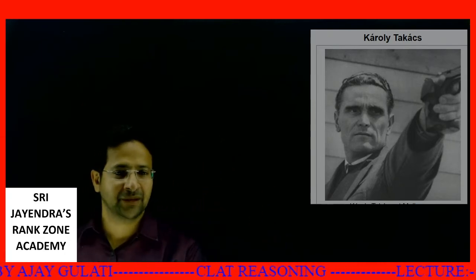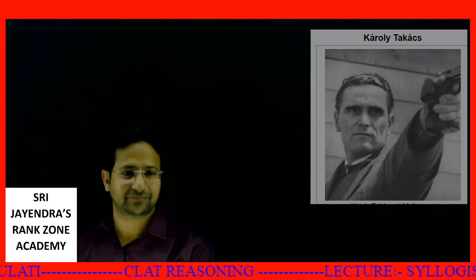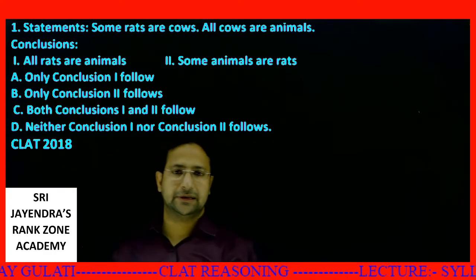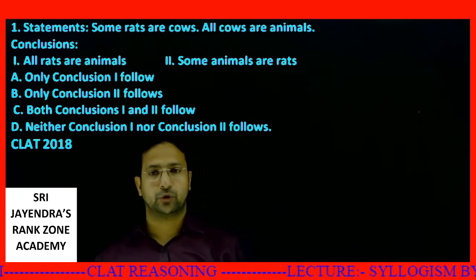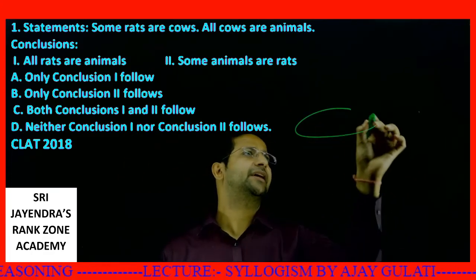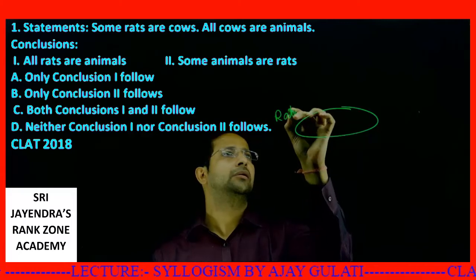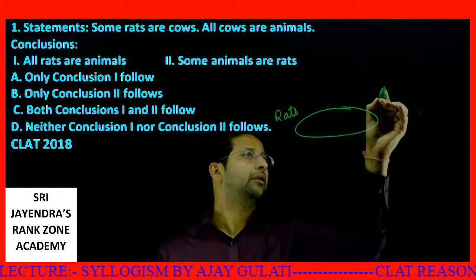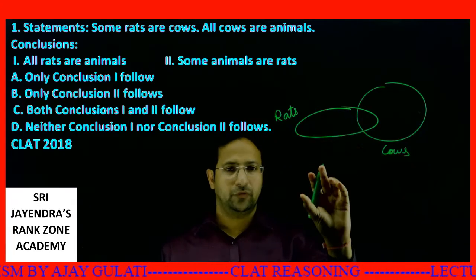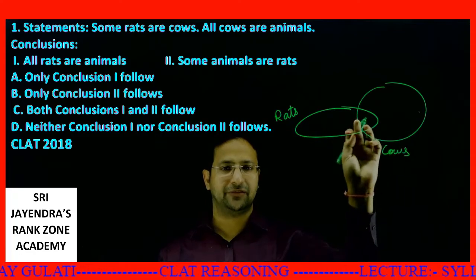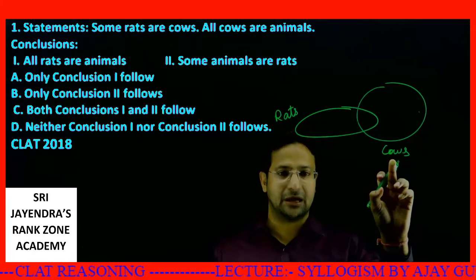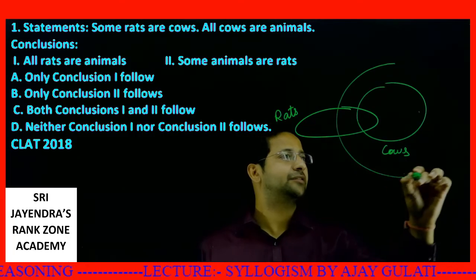So let's get back to studies. Let me bring you some questions. We have the first question in front of us. The question given is: some rats are cows. Let's say these are the rats. Some rats are cows, so we know there is some portion of rats which lies with the cows. Then all cows are animals. These are cows, and they will be contained inside animals.